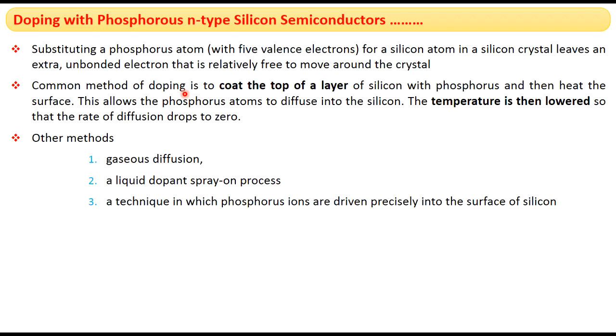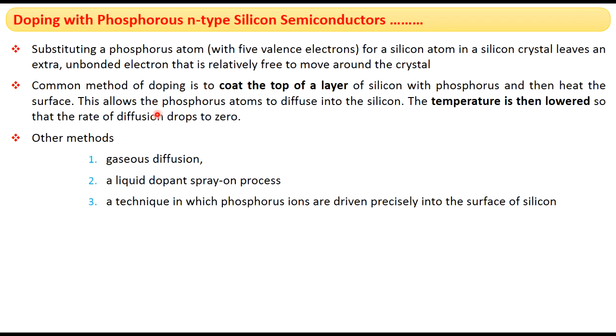In the common method of doping of silicon with phosphorus, the top layer of the silicon is coated with phosphorus, and then the surface is heated. This will allow the phosphorus atoms to diffuse into the silicon, and the temperature is slowly lowered so that the rate of diffusion drops to 0. This is the common method of doping of silicon with phosphorus.